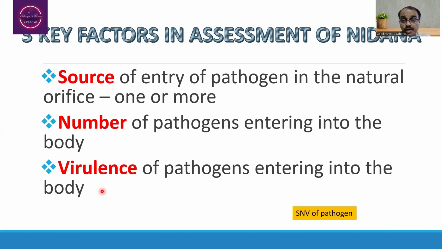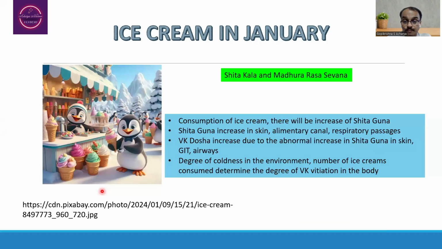As far as the source of entry of pathogens is concerned, one source of entry gives a less serious disease, and more sources of entry into the body give a more serious form of the disease. So this has to be analyzed whenever you go into the assessment of Nidana.